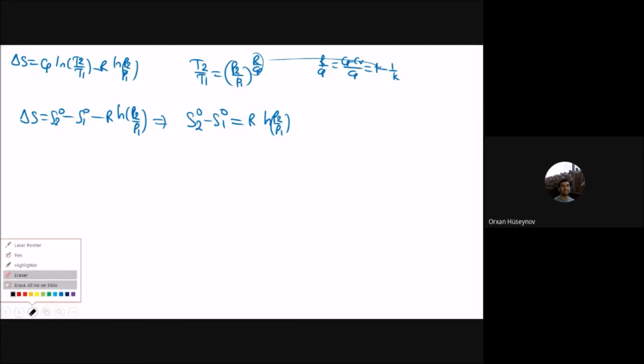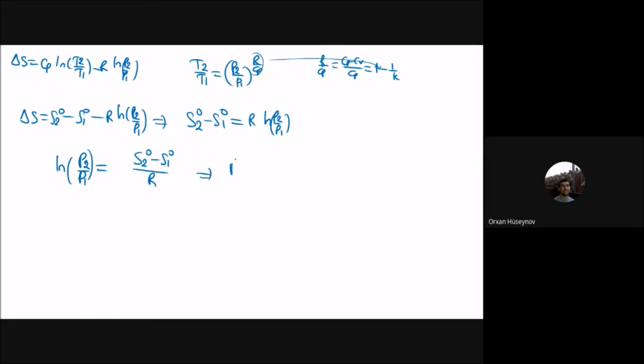And then you can do this quantity like P2 by P1. It will be equal to ln here, S2 super 0 minus S1 super 0, divided by R. And therefore you can say that P2 by P1 will be equal to e to the power of S2 super 0 divided by R minus S1 super 0 divided by R. Using the function of the exponential, you can say that e to the power of S2 super 0 divided by R over e to the power of S1 super 0 divided by R.